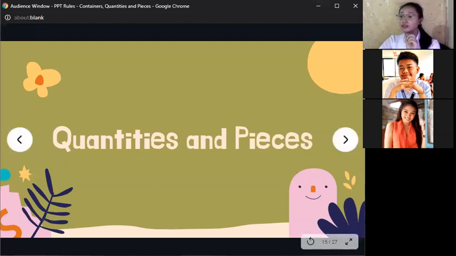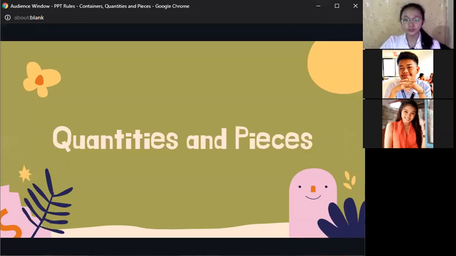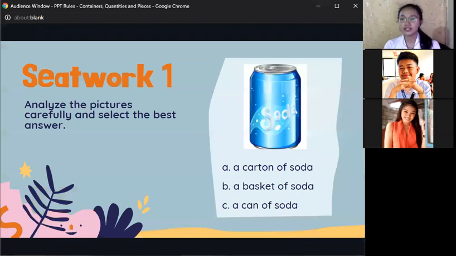Okay. So, I have prepared two exercises for you to test if you have understood our discussion for today. I will flash the first seat work, and one of you will tell me what the correct answer is. Okay, here's the first one. Seat work number one. Analyze the pictures carefully and select the best answer.